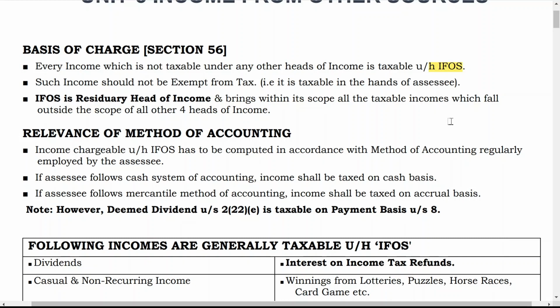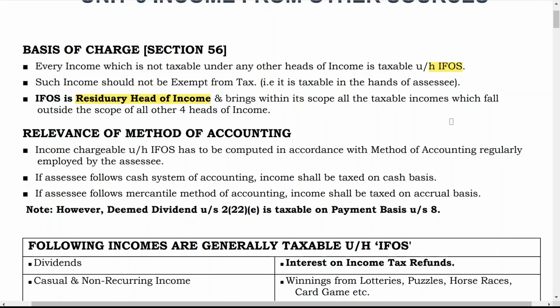Income from other sources is a residuary head of income. Residuary means the last head of income, and it brings within its scope all the taxable incomes which fall outside the scope of all other four heads of income.